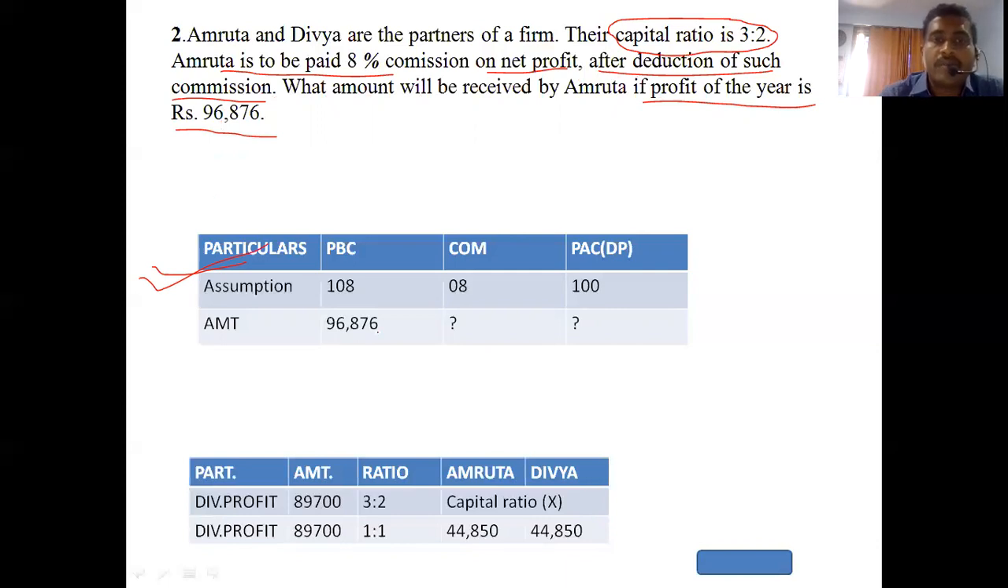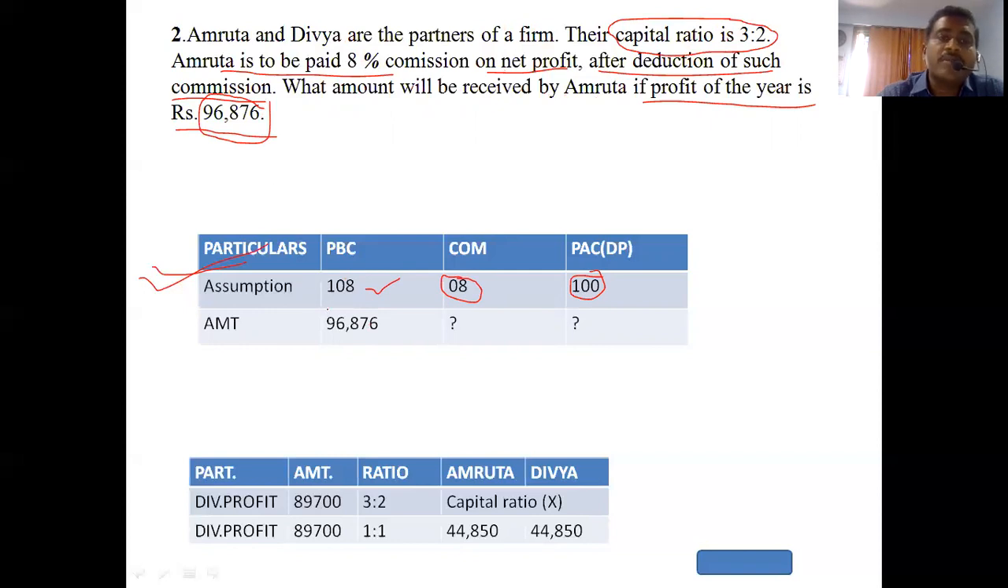So friends, what are the columns? Yes, now this is the revision part. The columns are particulars, profit before commission, commission and profit after commission. Which is fixed for you? Yes, profit after commission. It's always 100. Commission we know is 8%. So obviously profit before commission comes to 108. Now comes the amount. This amount, 96876, comes.